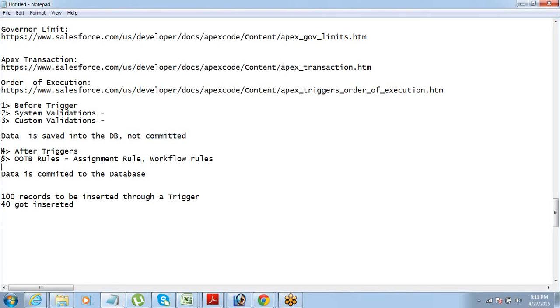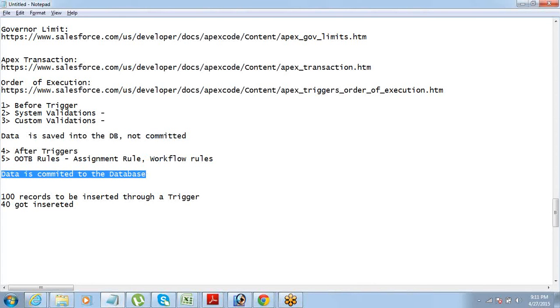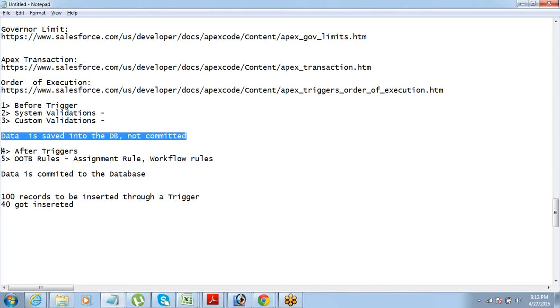Only when all the records in the transaction go through this stage are the DML operations committed to the database. When it finds that this entire transaction is okay and there is no scope of rolling it back, then the data commitment happens. The DML statement is committed only at this stage, for all the records at once. Any rollback should happen before this. Clear on this? So that is the order of execution. After this data commitment, while we are talking about workflow rules,